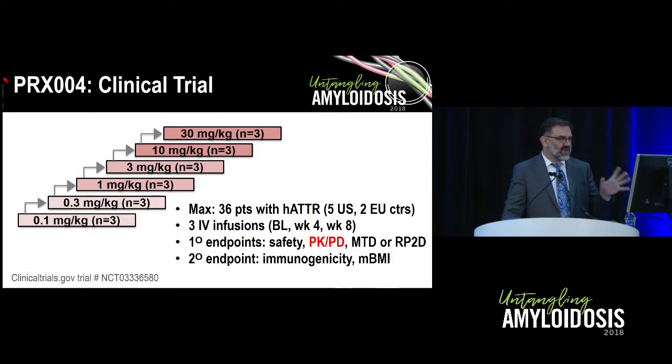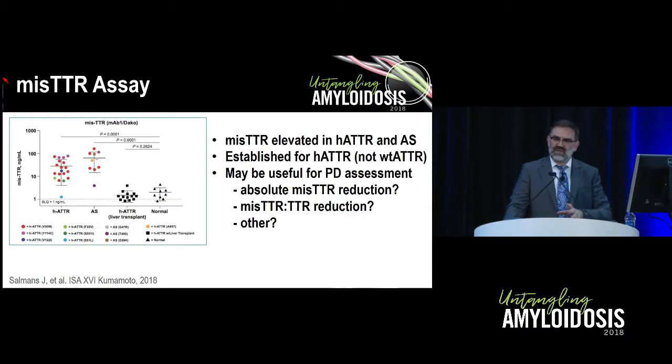Right now there is an ongoing phase 1 study that's projected to have a maximum of 36 patients. It's being done at 7 centers, 5 in the US and 2 in Europe. This study is looking at 3 intravenous infusions, looking at safety, looking for dose, and also some really interesting work being done on pharmacokinetics and pharmacodynamics. And to do this work, there has been an assay developed to look at misfolded transthyretin levels in the blood. So rather than measuring total transthyretin levels, we're measuring the portion or the subset that's misfolded.